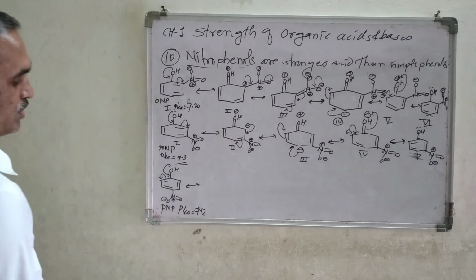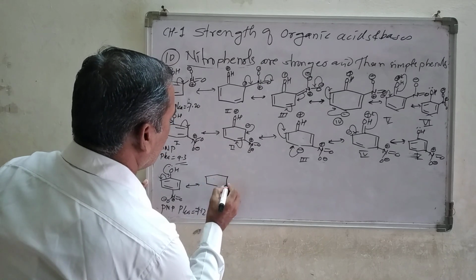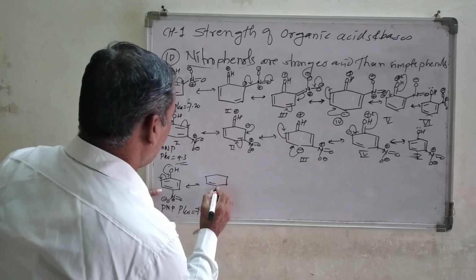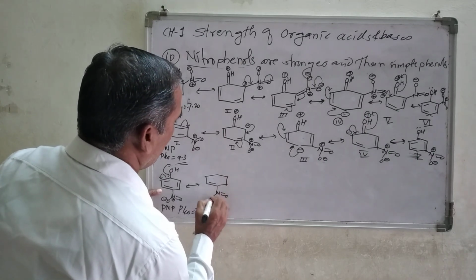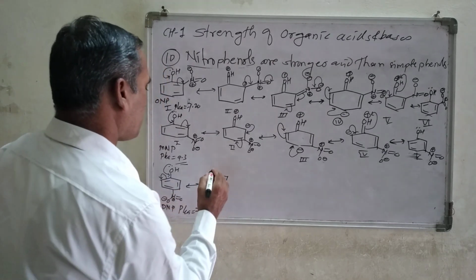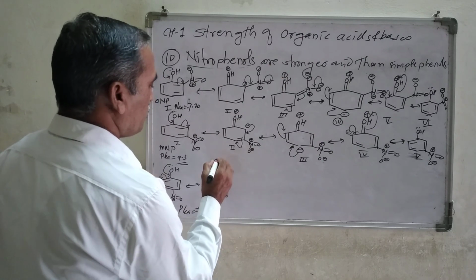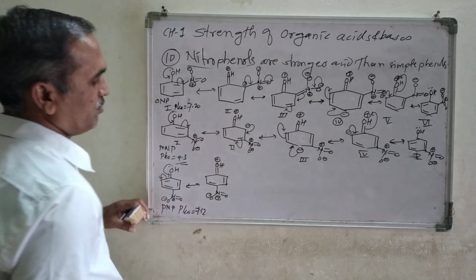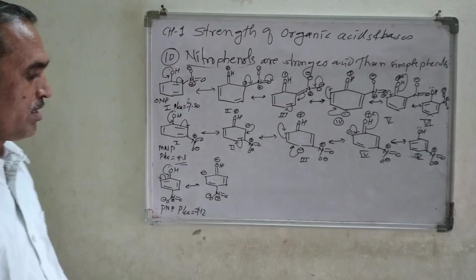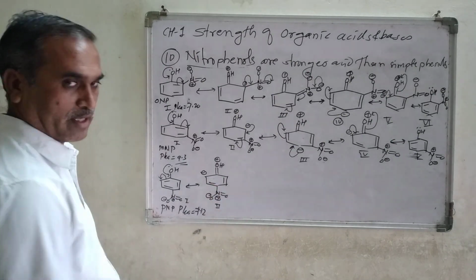So forming a negative charge here, we are going to get the structure like this. The other double bond, then the nitro group N double bond O minus with the positive charge, remains as it is, and this double bond as it is. Then what are the changes I made here? OH: now oxygen has 3 bonds, therefore it acquires the positive charge, and the negative charge is at this corner point. This is structure number first, this is structure number second, right?